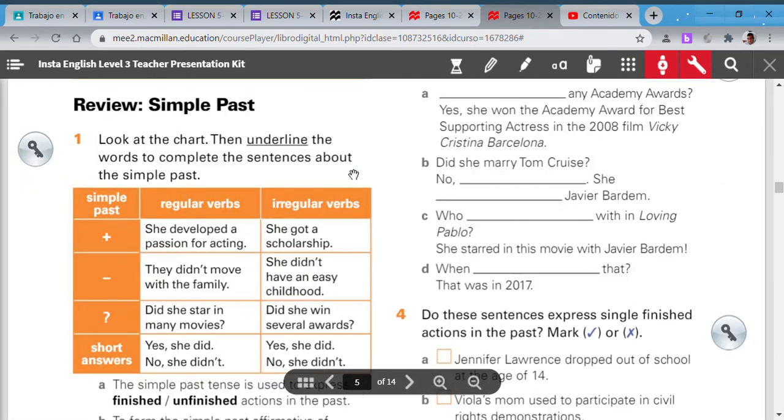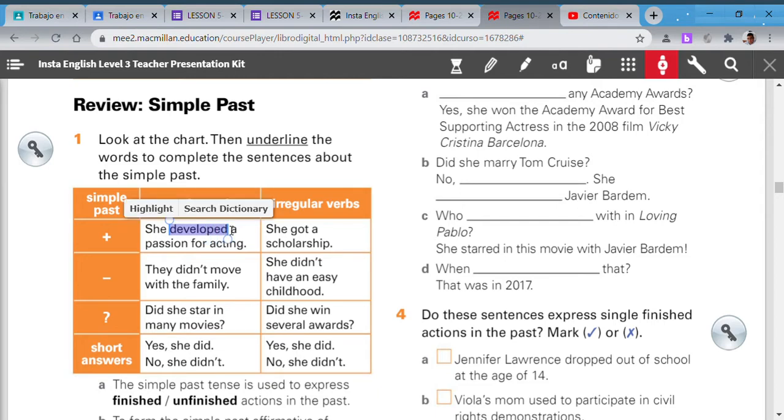For example, develop, developed. Worked, studied, cooked. Some examples.